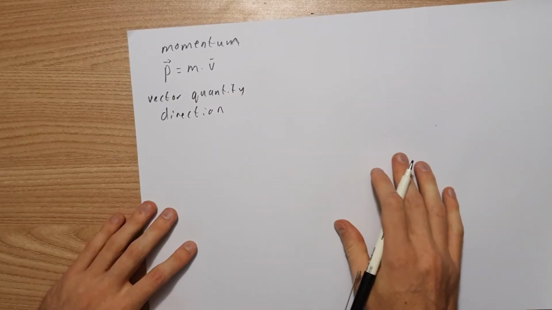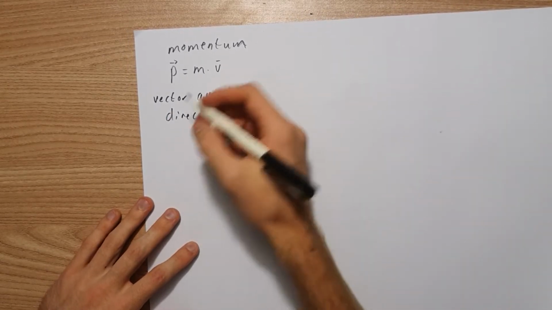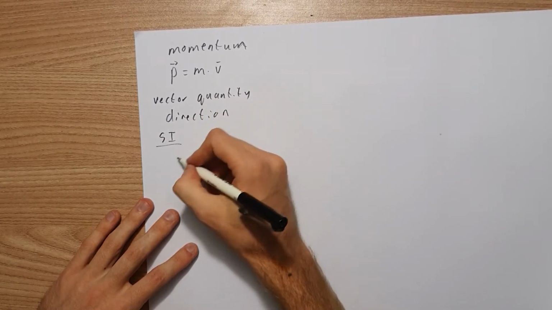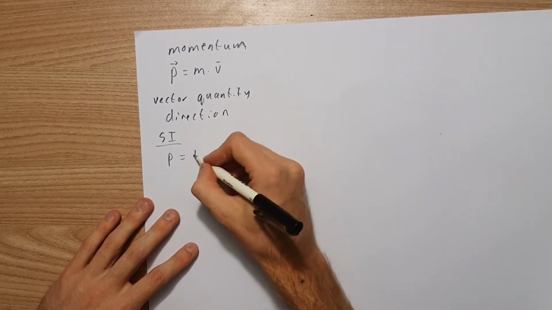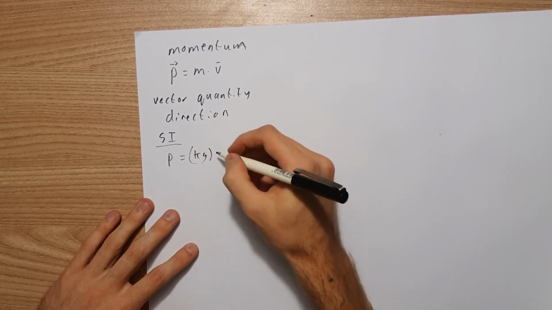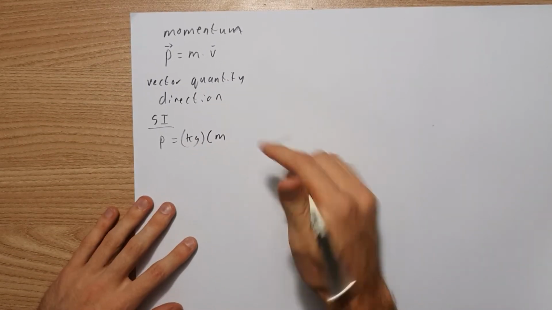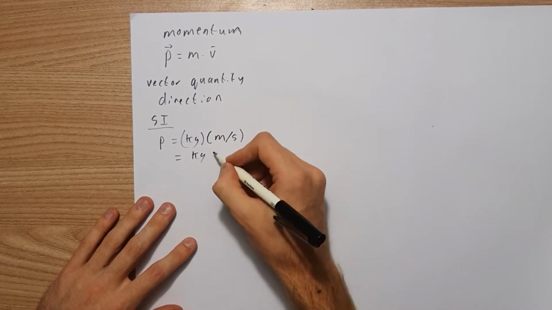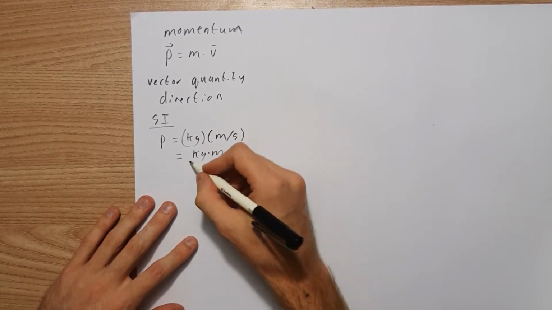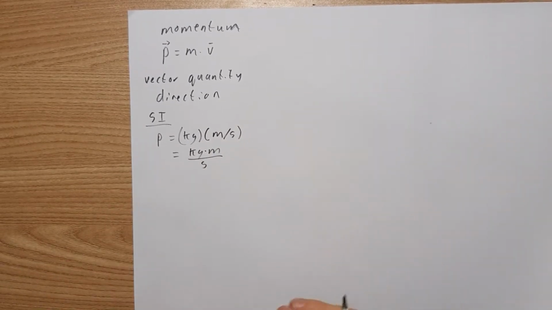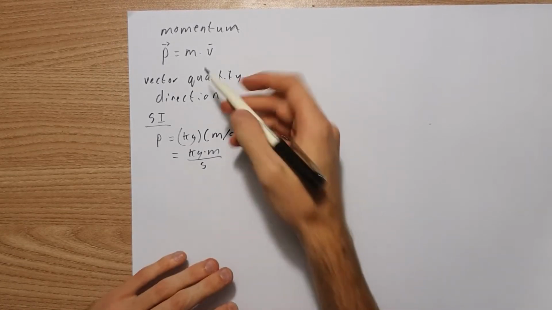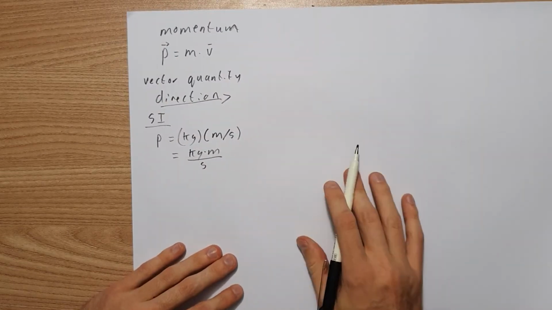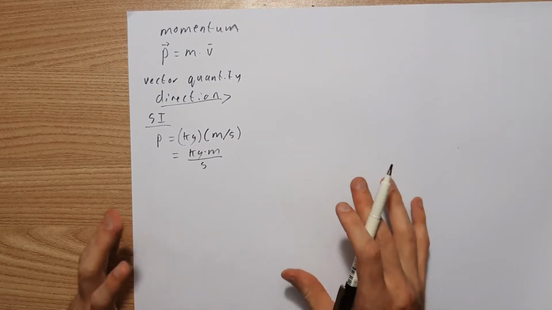Now let's look at our SI units quickly. Mass is measured in kilograms, and velocity is measured in meters per second. So our SI units are kilograms multiplied by meters divided by seconds. Momentum is a vector quantity, so direction is key. You have to pick which direction you're moving in before you start your question.